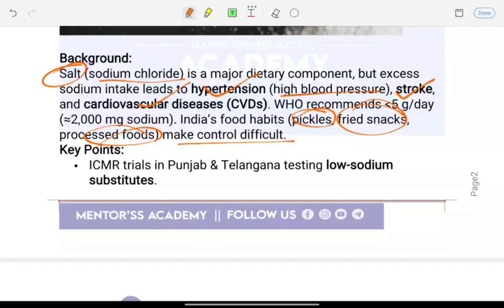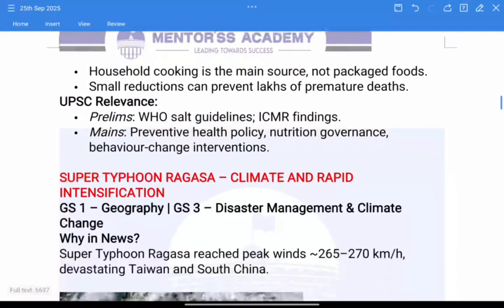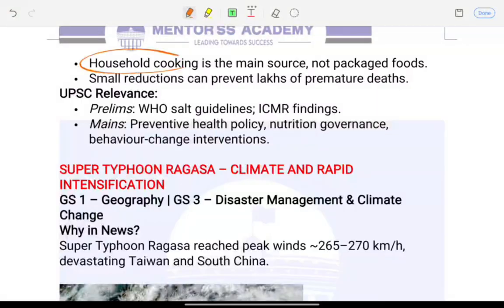ICMR is now testing low sodium salt substitutes in Punjab and Telangana. Household cooking, but not packaged food, is the main source of excess intake, right?